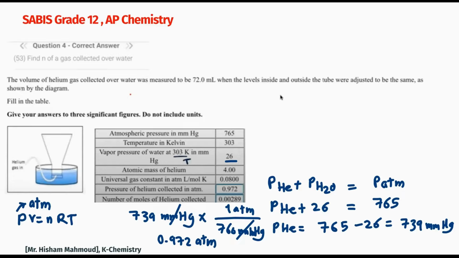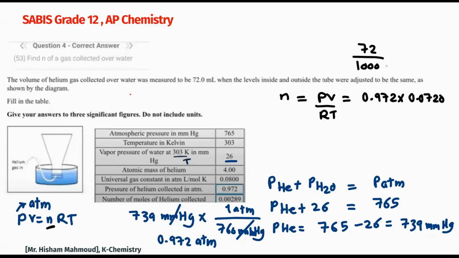Now to the last step. We'll apply the law PV equals nRT. We need to get the number of moles, so divide both sides by RT. So n is equal to PV divided by RT. The pressure we just calculated as 0.972. The volume is mentioned here, and it should be in liters all the time. Is it in liters? No, it is 72 milliliters, so I have to change this into liters. That's 0.0720. How did you do that? By dividing 72 by 1000.